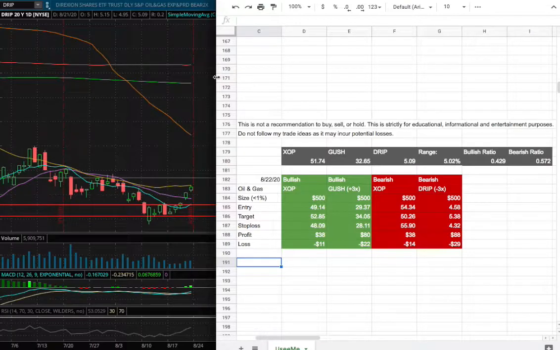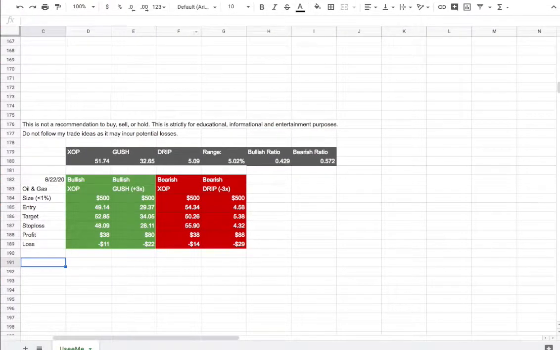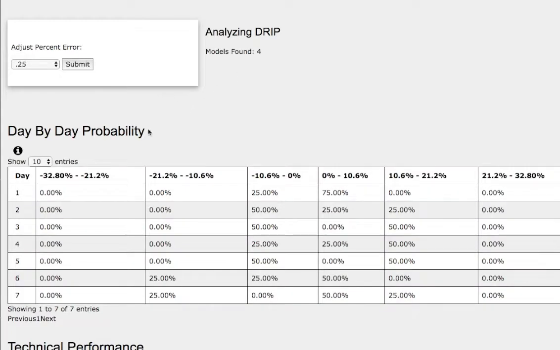So now let's examine the day-by-day probability model for DRIP. As we progress to the 5th day or week of trading, we have a 50% chance to climb between 11% to 21%. On the other hand, to the downside, a 50% chance to fall between 0 to negative 10%.